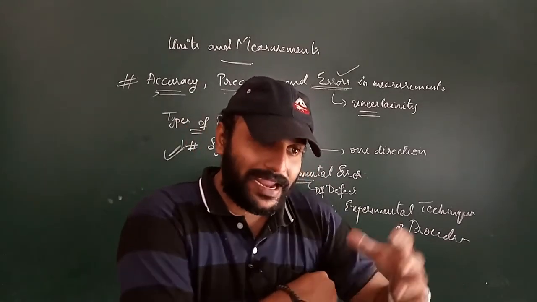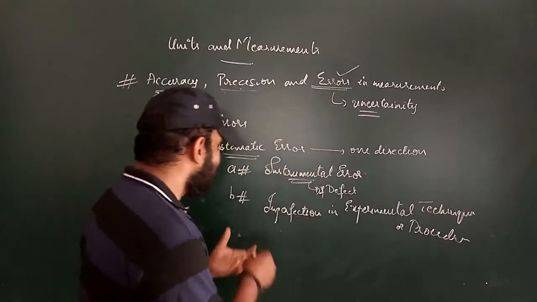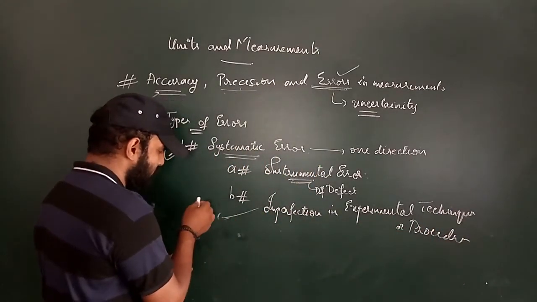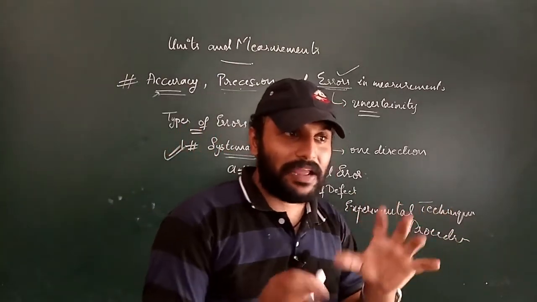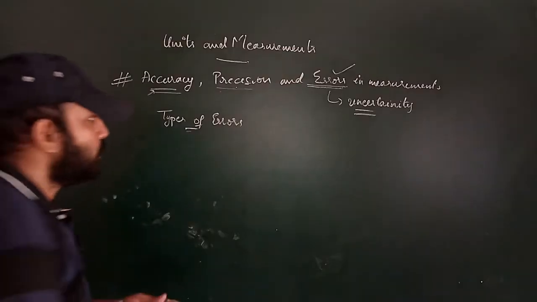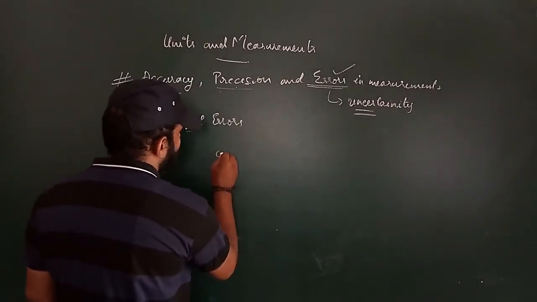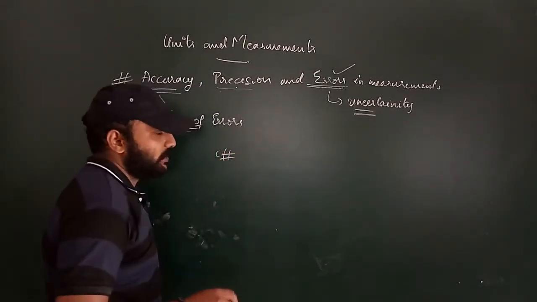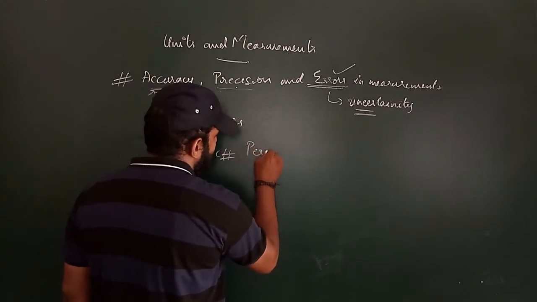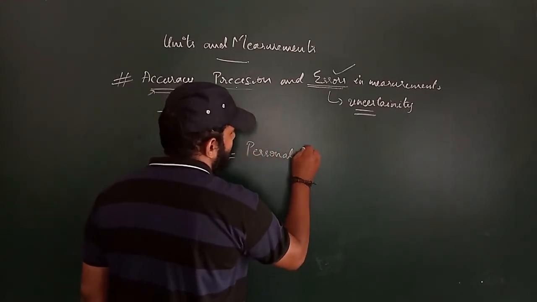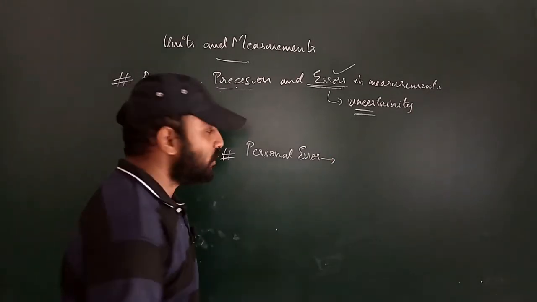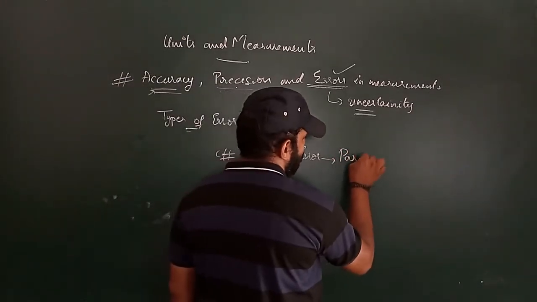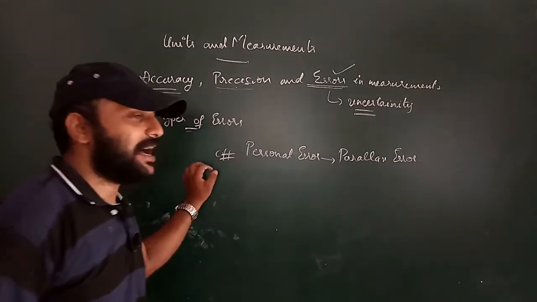Where you have to keep the thermometer, the bulb of the thermometer should be touching the object, the armpit. So here, this imperfection is related to what? It may be affected by the atmospheric temperature. Third one is our personal error. So what is this personal error? Personal error is also called parallax error.